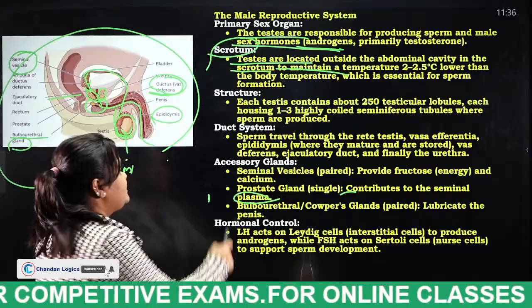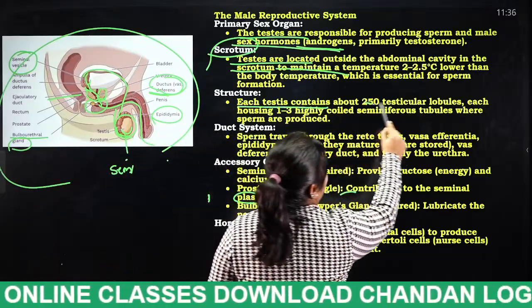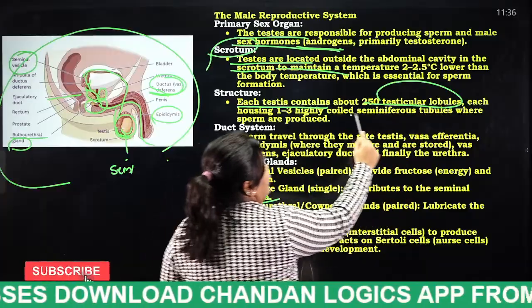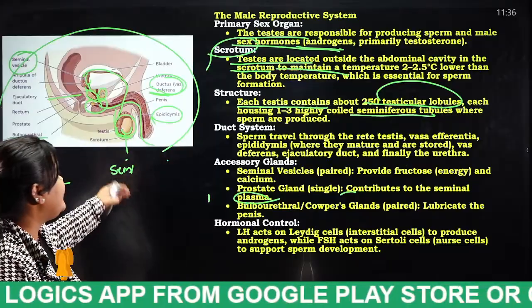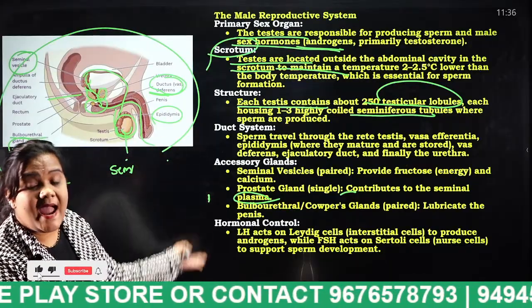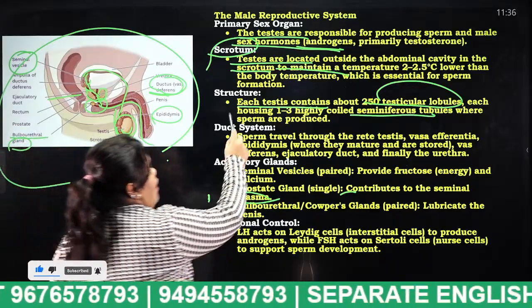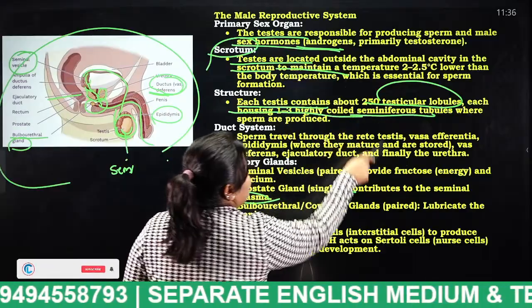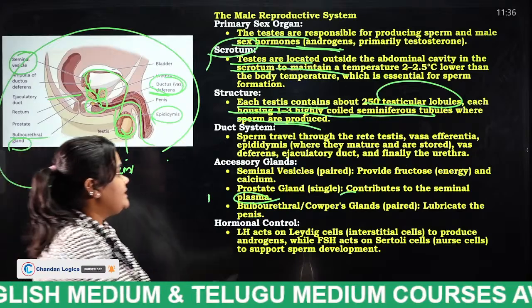Next, each testis contains 250 testicular lobules, which is nothing but the seminiferous tubules I mentioned. Each testis consists of 250 testicular lobules, and those consist of many seminiferous tubules, housing 1 to 3 highly coiled seminiferous tubules where sperm are produced. And the next, the duct system.